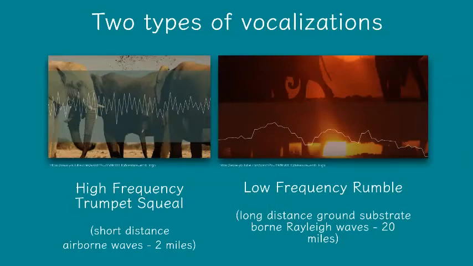So these waves are airborne waves, or these are sounds that travel through the air. Low frequency rumbles will travel along the ground through Rayleigh waves, and they travel up to 20 miles. They sound like this.